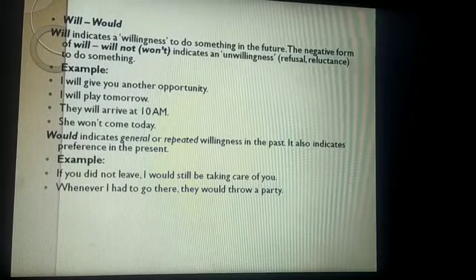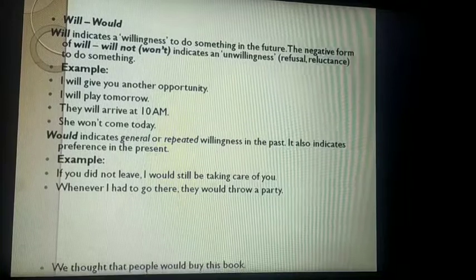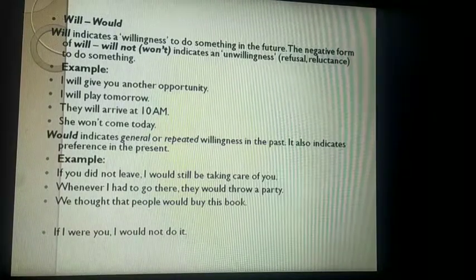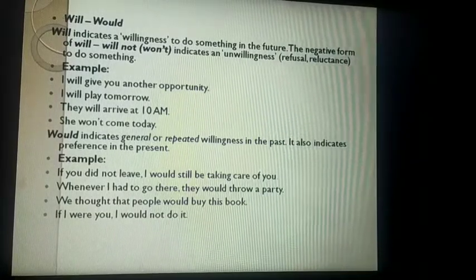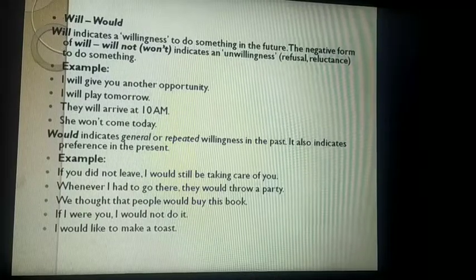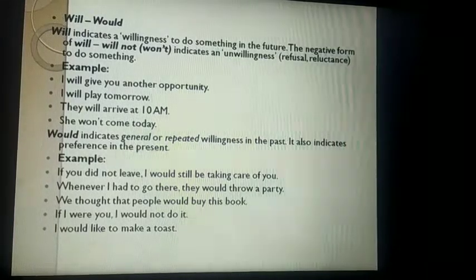Second, whenever I had to go there, they would throw a party. We thought that people would buy this book. Clear? If I were you, I would not do it. I would like to make a toast.